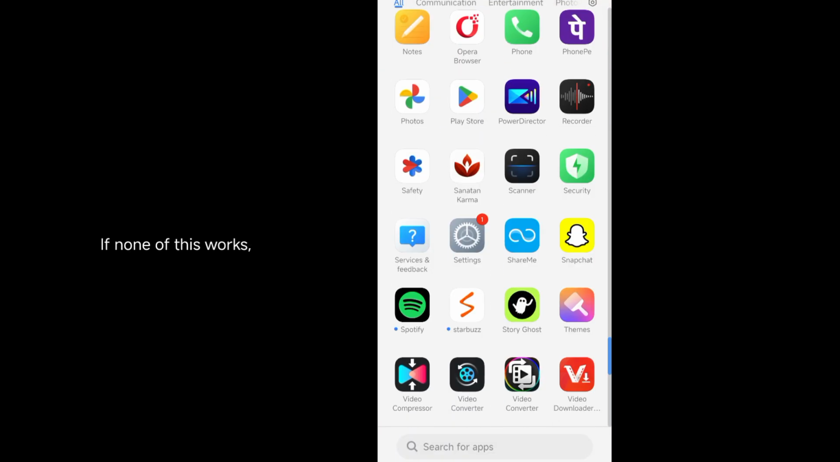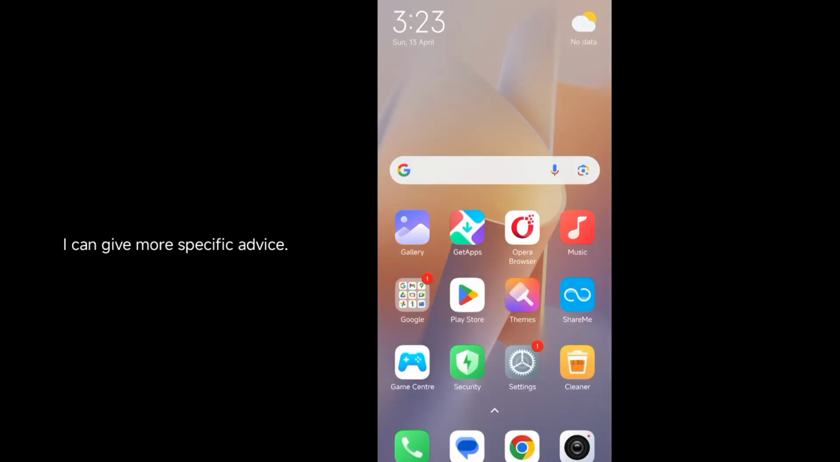If none of this works, let me know your phone model and Android version. I can give more specific advice.